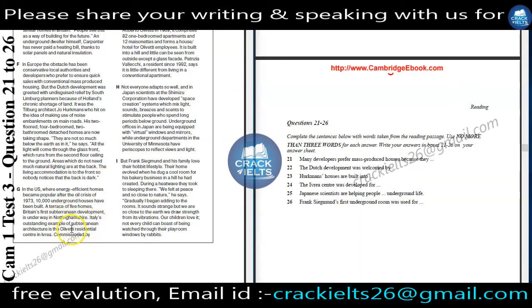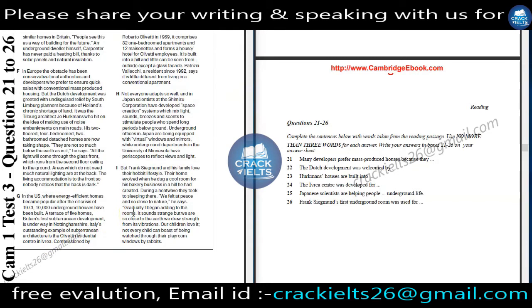Italy's outstanding example of subterranean architecture is the Olivetti Residential Center in Iberia. Commissioned by Robert Olivetti in 1969, it comprises 82 one-bedroom apartments and 20 main zones and forms a house hotel for Olivetti employees. And here is our answer. The Iberia Center was developed for Olivetti employees.